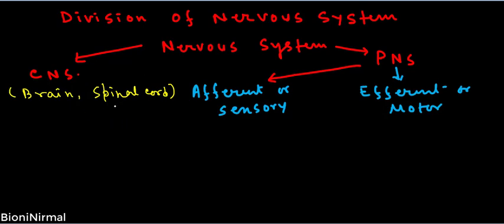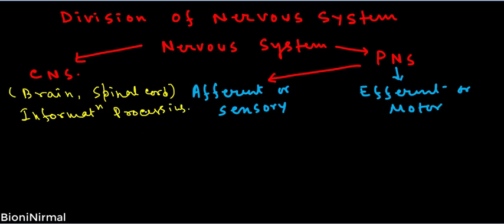The central nervous system is made up of the brain and spinal cord, and it is mainly responsible for information processing. Any information, or any external or internal changes in our body, can be detected by the central nervous system, which processes this information. So the main function of the central nervous system is information processing.